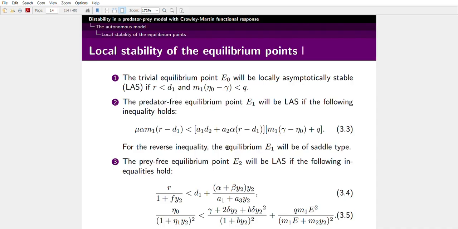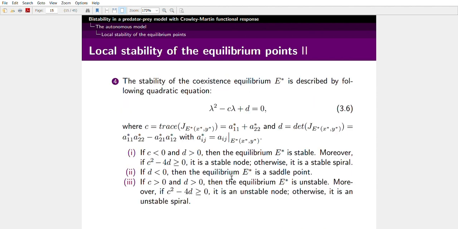So we study the local stability. The trivial equilibrium E0 is always locally asymptotically stable if this condition holds. The predator-free equilibrium point will be locally asymptotically stable under these conditions. The prey-free equilibrium point will be locally asymptotically stable if the following inequalities hold. And the stability of the coexistence equilibrium is described by the following equation. Under these different conditions, we will have different situations.